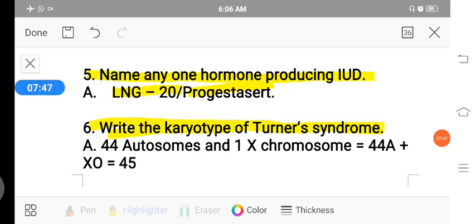One chromosome is deleted or absent. This Turner syndrome is also called monosomy. So the karyotype is 44A plus XO. XO, one sex chromosome is absent.